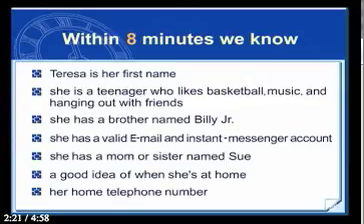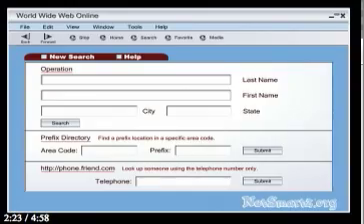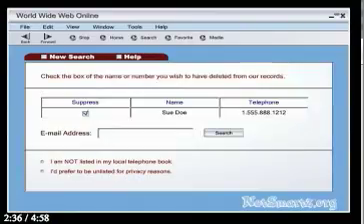home telephone number. How useful is her telephone number? Even if we only had her area code, we could use it to quickly get an idea of her geographic location. However, since we have her entire telephone number, let's use it to perform a reverse lookup and see what else we can find out about Teresa. The search yielded the last name of the person Teresa's telephone number is registered to. Most likely Teresa's last name as well.